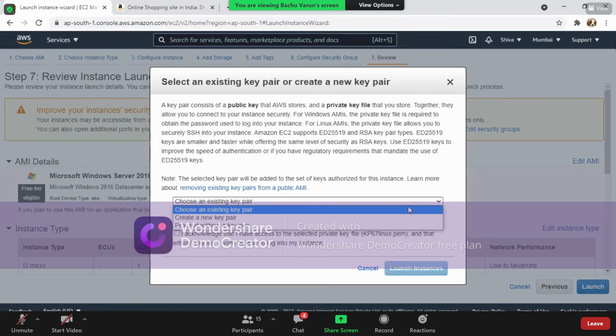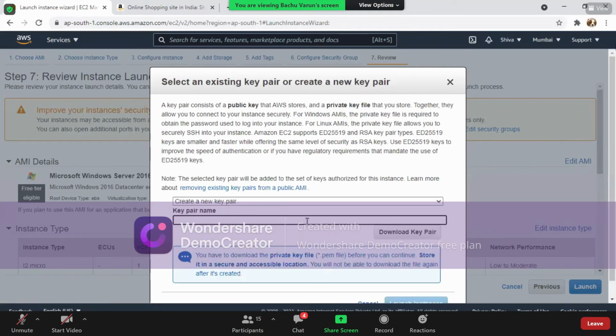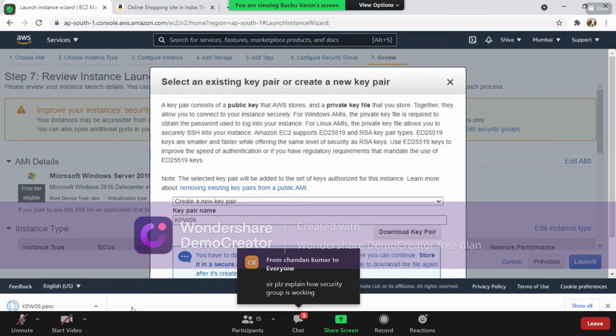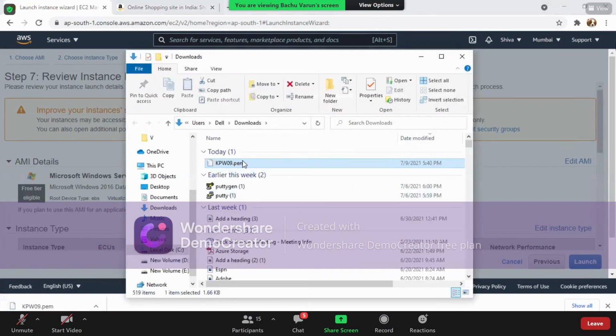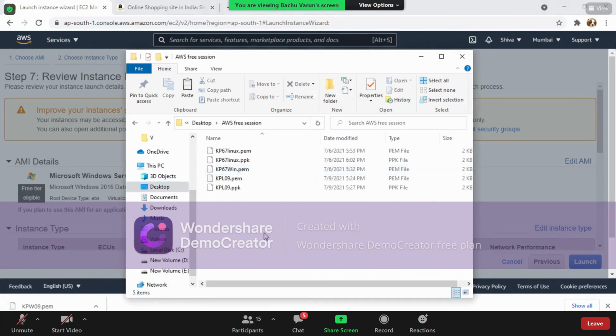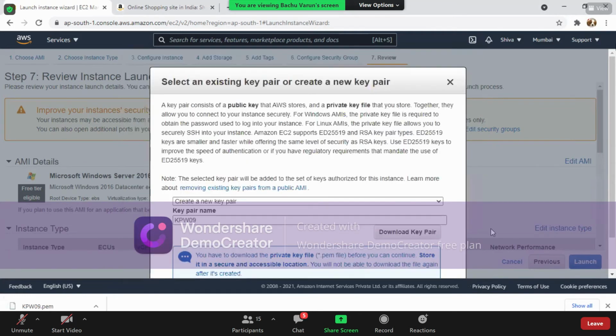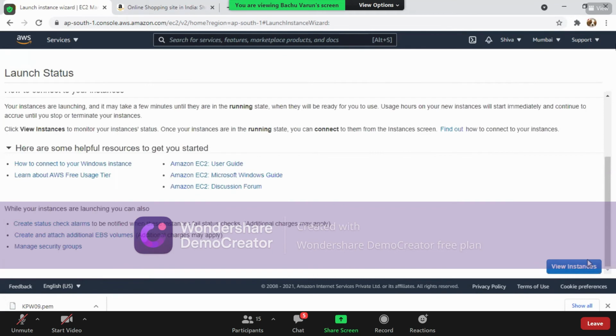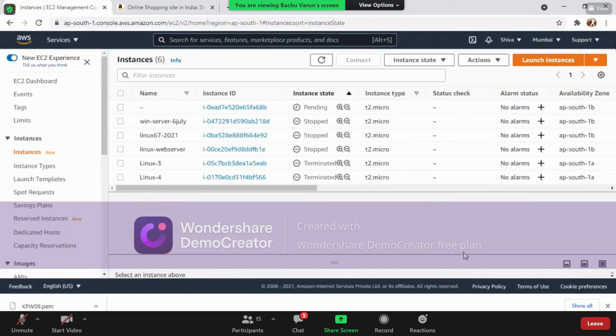Okay, even for Windows, you are supposed to generate a key pair. KPW09. So this particular PEM file is downloaded and you know it very clearly, right? For Windows machines, you don't need to convert it into any other file. You can directly use it. Now click on launch instances and down here click on view instances.